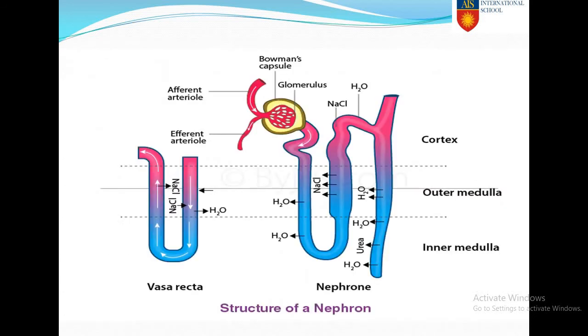So let me explain the process of how urine formation takes place. You can see there are two arterioles, the afferent arteriole and the efferent arteriole. Through the afferent arteriole, the blood is coming in. The afferent arteriole is thicker in diameter than the efferent arteriole. You can see there is a difference in diameter. Why is there a difference in diameter? To create pressure.